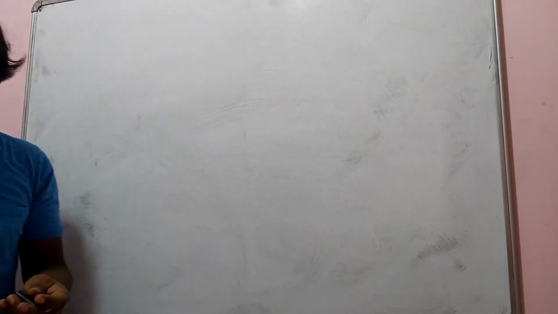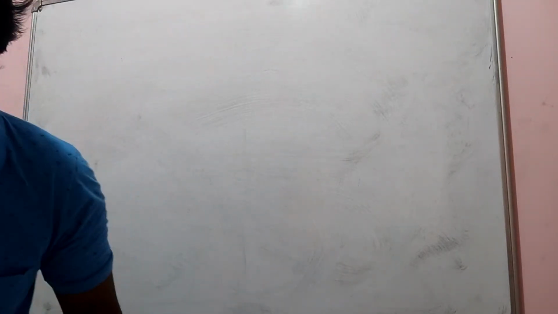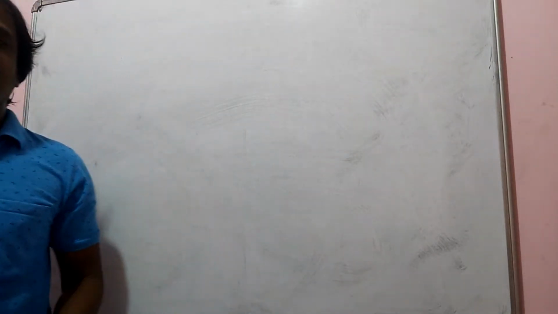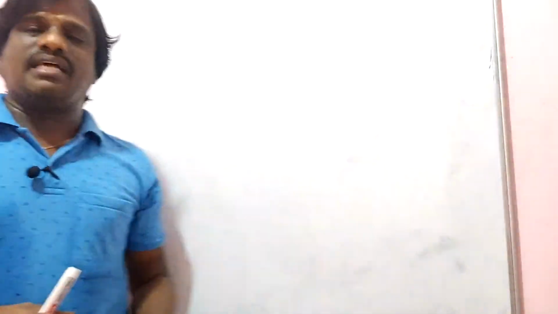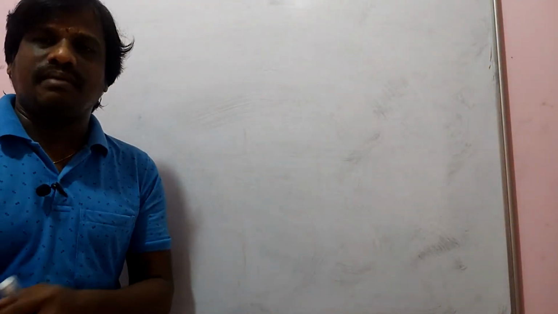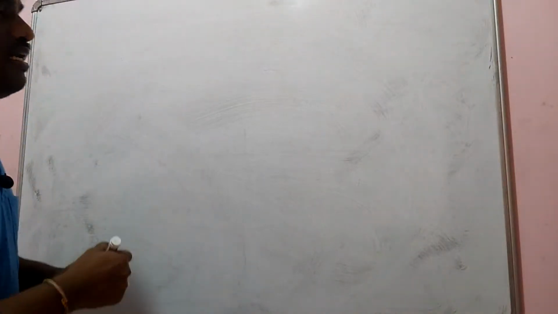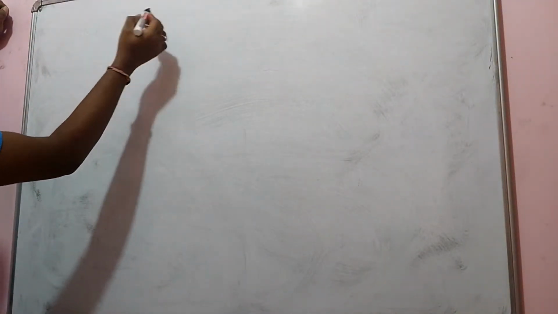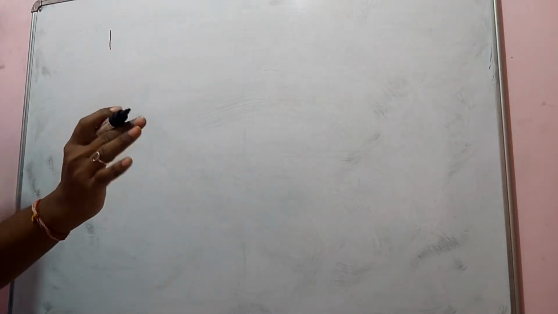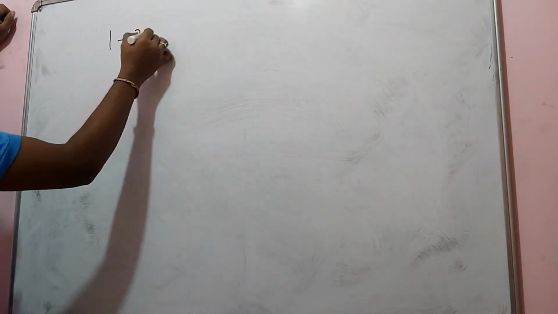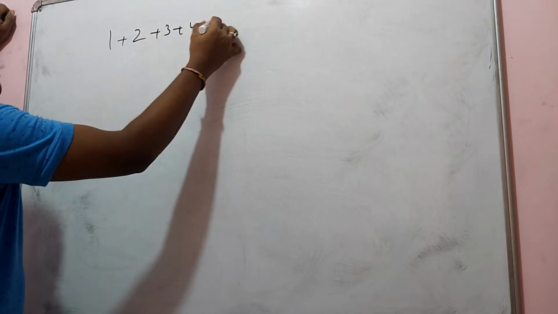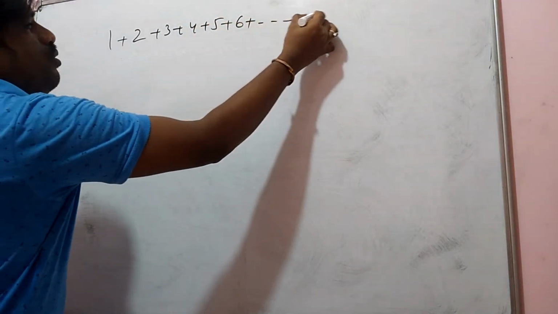Carl Friedrich Gauss, a mathematician. Listen here, I just want to tell you a nice story about Carl Friedrich Gauss. When he was in fifth class, a teacher asked him to find the sum of 1 plus 2 plus 3 plus 4 plus 5 plus 6 and so on plus 100.